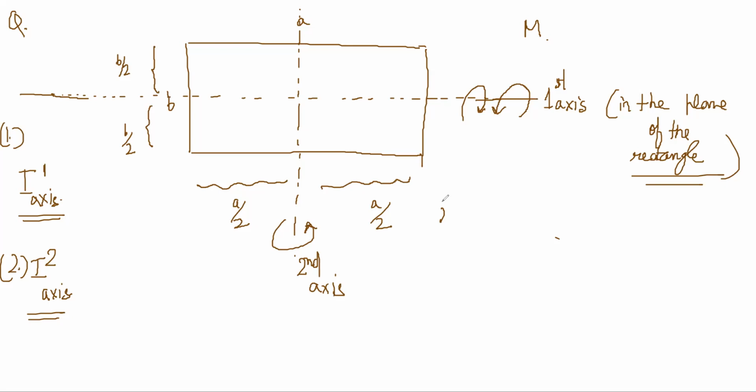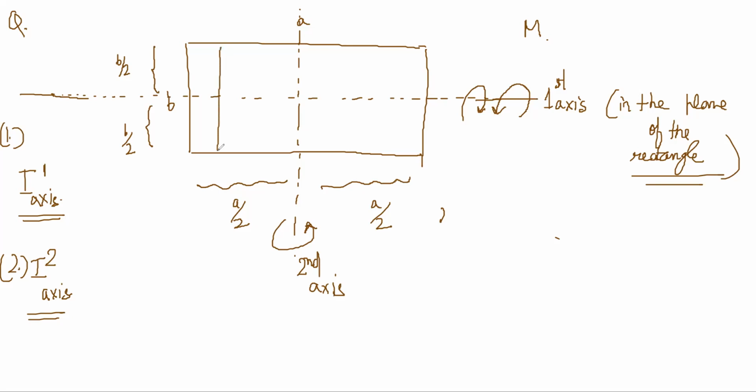If you are thinking of axis 1, then draw long rods. The element that you should take for this axis is a thin rod. Actually, this is not the correct rod. I think you should take a rod like this, because this is my axis.